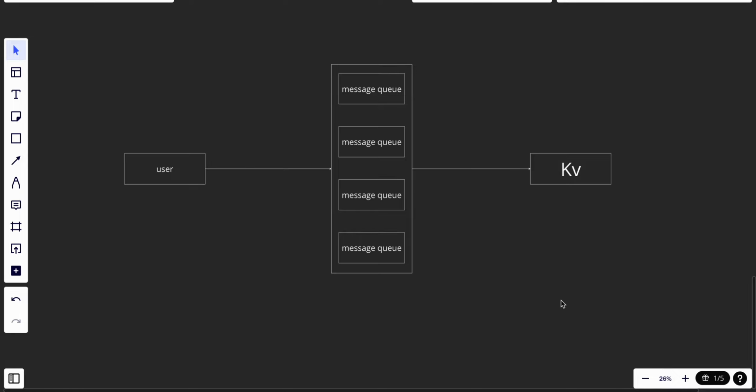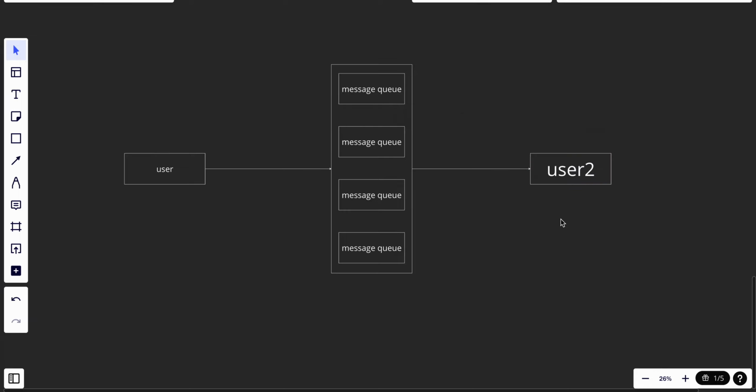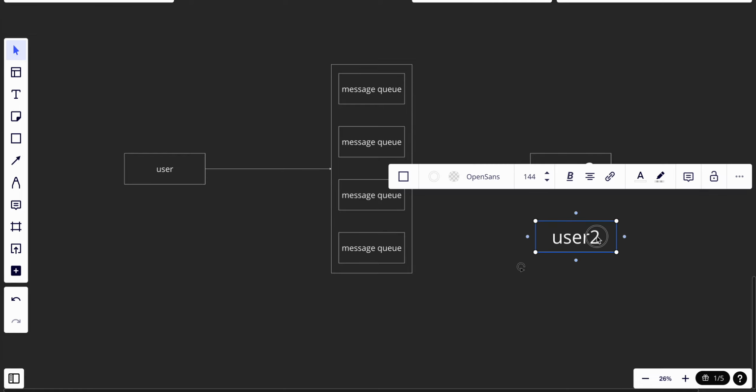The presence service uses a publish subscribe model in which each friend pair maintains a channel. When a user's online status changes, it publishes the event to 3 channels, the channel A, B, C, D. For example, 4 channels, not 3, sorry. Let's just call them A, B, C, D. And those 4 channels are subscribed by, for example, let's say we have user 2, and we have, just copy this one, user 3, and user 4.